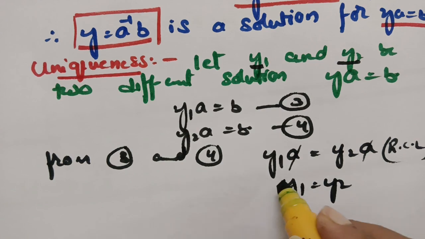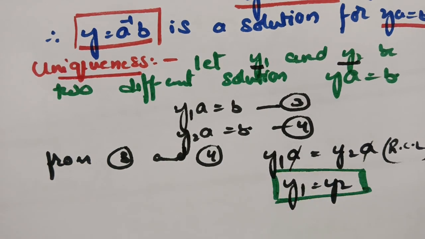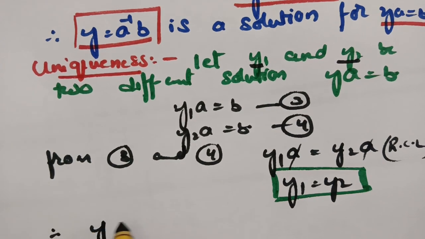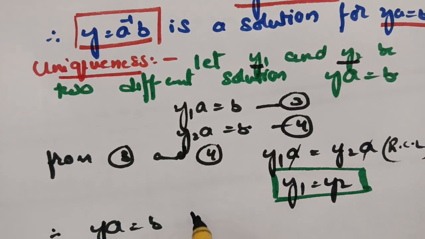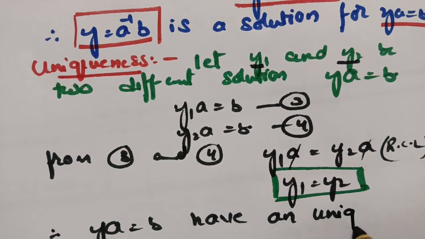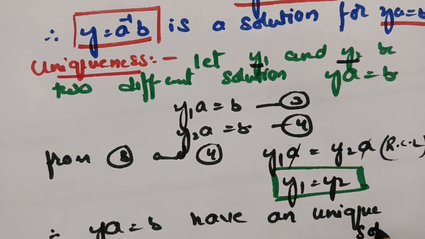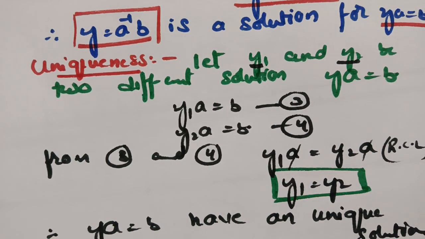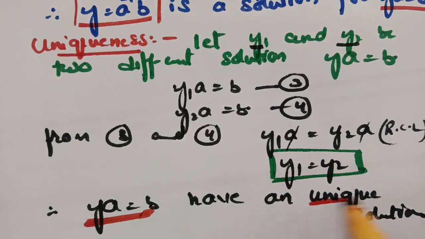So now we can conclude that ya is equal to b has a unique solution. See here, which solution is it? Unique. So finally we agree that it has a unique solution.